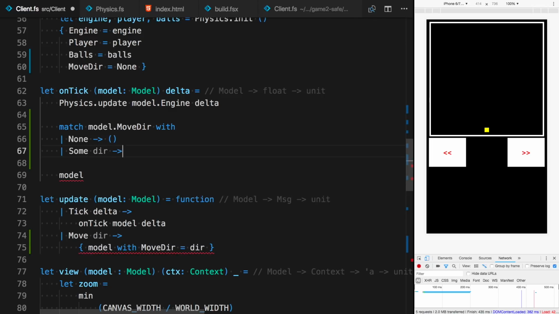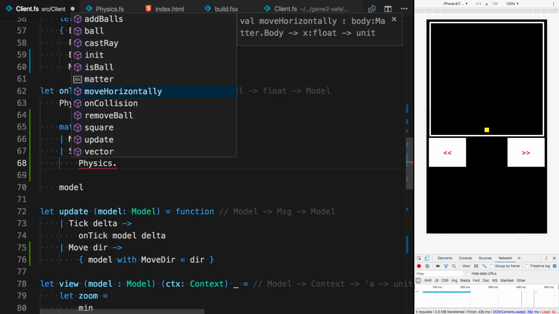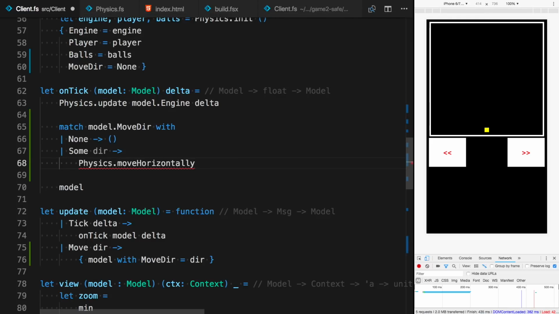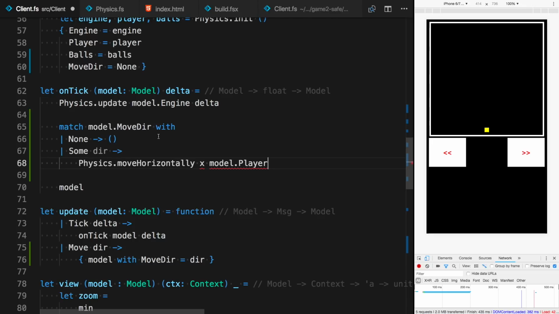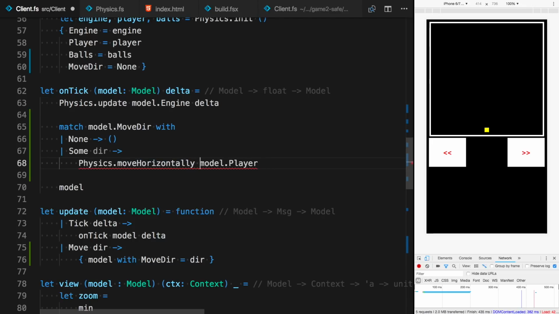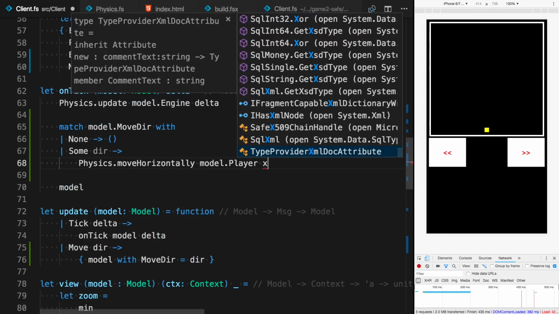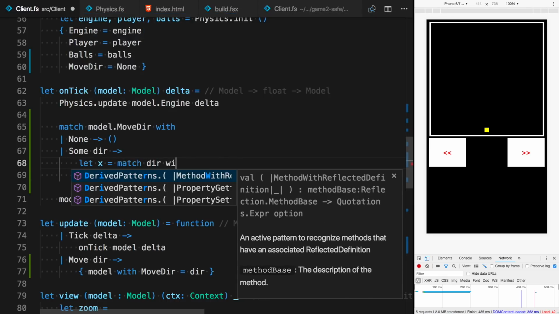Otherwise, what I want to do is to invoke physics, move horizontally, so left, right, x, and x, and then there will be model.player, the opposite side, and yeah, we need to calculate x. So x will depend on the direction.